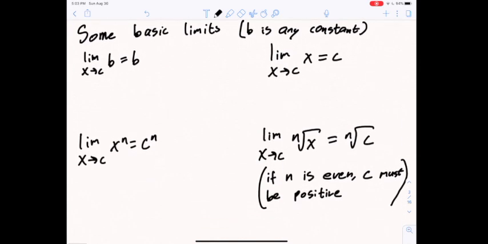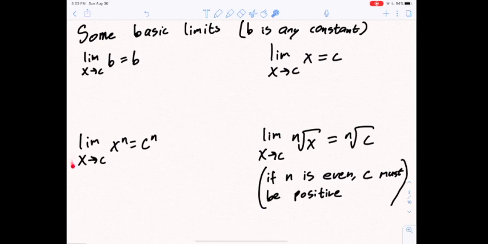All right, and here are some basic rules for limits. And here b is any constant. The limit as x approaches c of b is b. That is to say, if we have a constant function like f of x equals 100, then no matter what limit we're working with, we're always going to be approaching 100. Here, the limit as x approaches c of x equals c. That is to say, if we just have f of x equals x, that straight line we all know and love, the output values will be getting close to c.